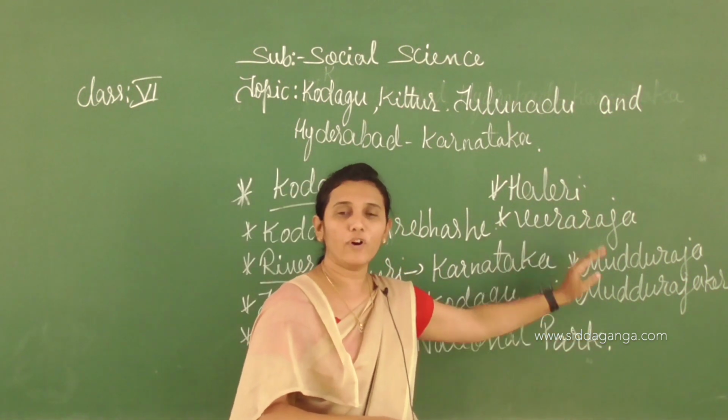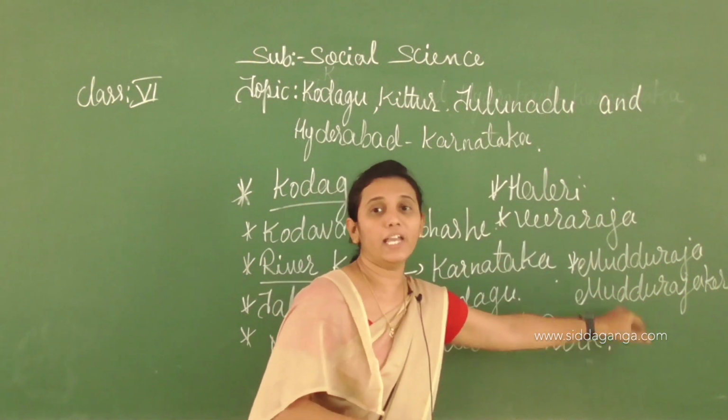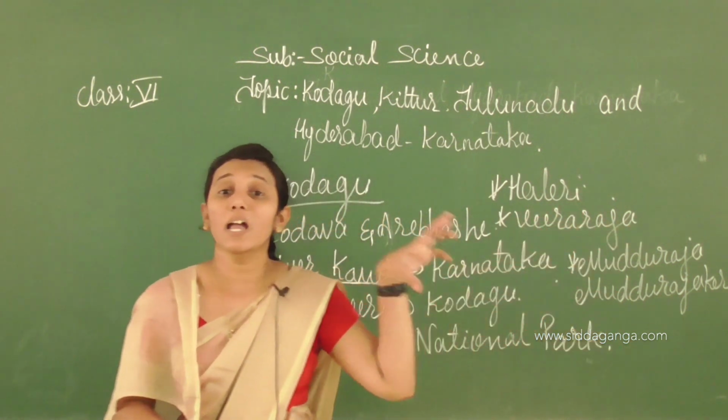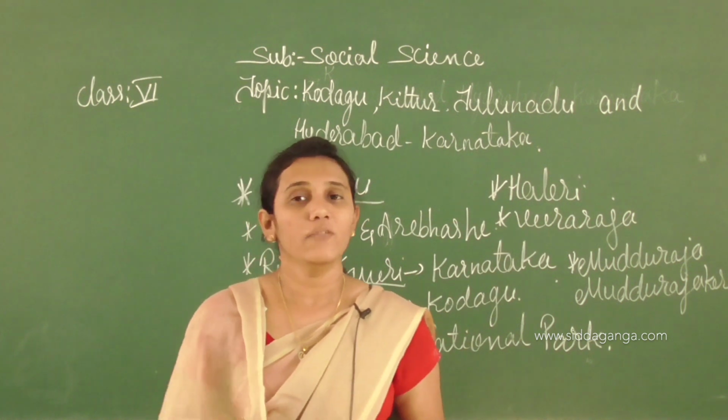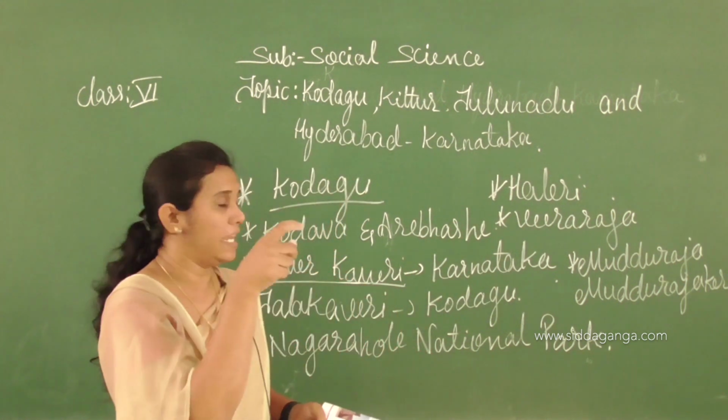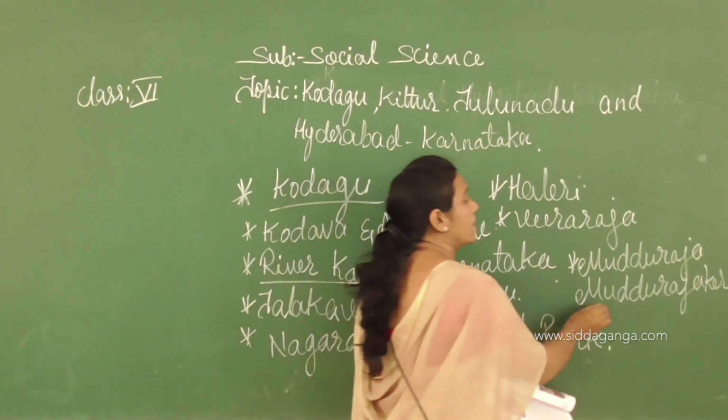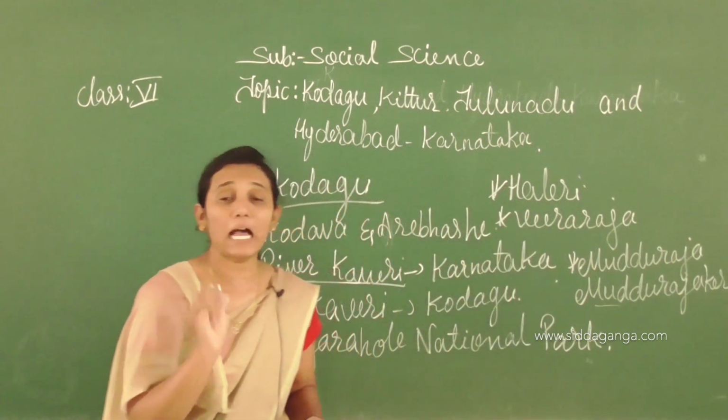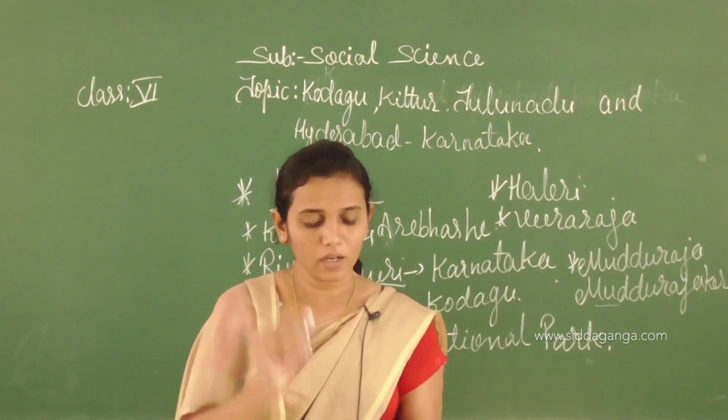Muddu Raja. He built Muddu Rajakeri and then he made it his capital. Which was the capital of the Haleri dynasty? Muddu Rajakeri was the capital of the Haleri dynasty in Kodagu.